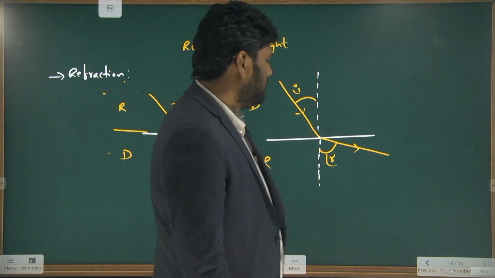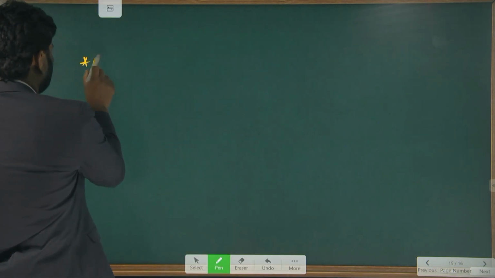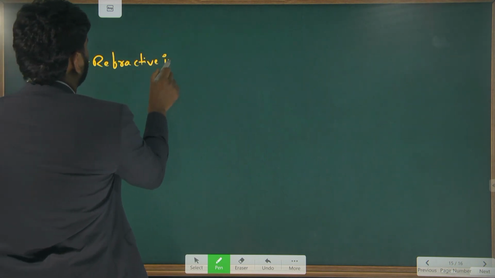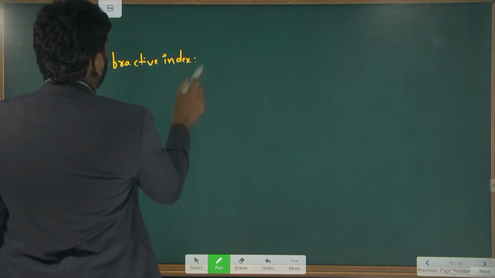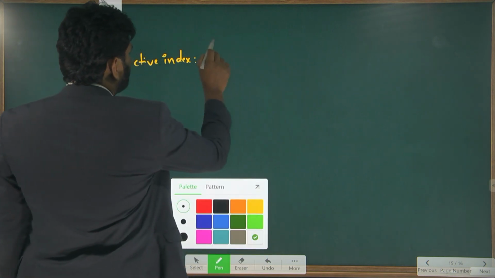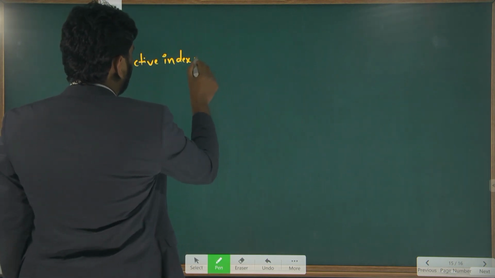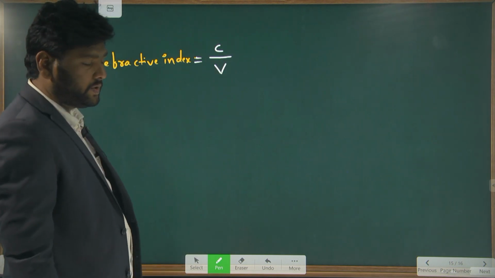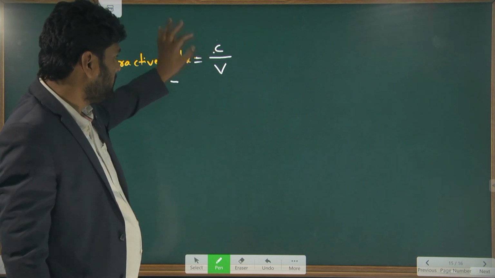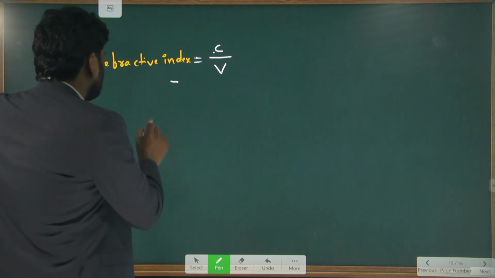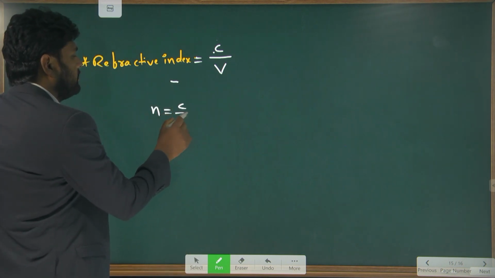Next, one more physical quantity we have, that is refractive index. What is refractive index? Refractive index is equal to the ratio of the speed of light in vacuum to the speed of the light ray in the medium. Sometimes it is represented with n: n is equal to c by v.